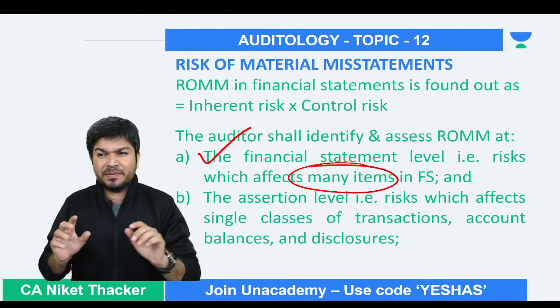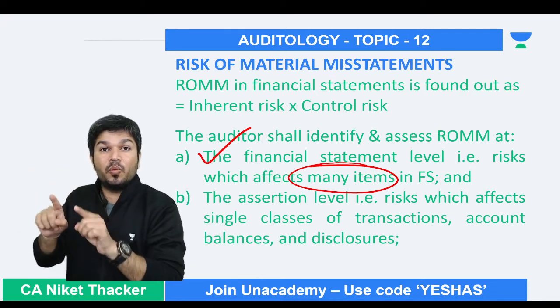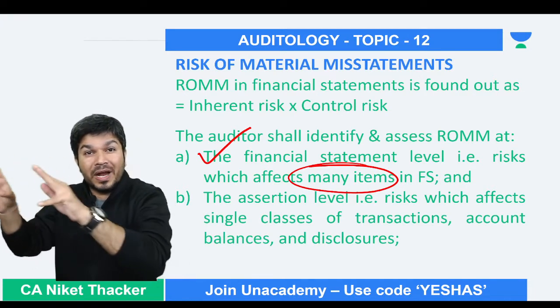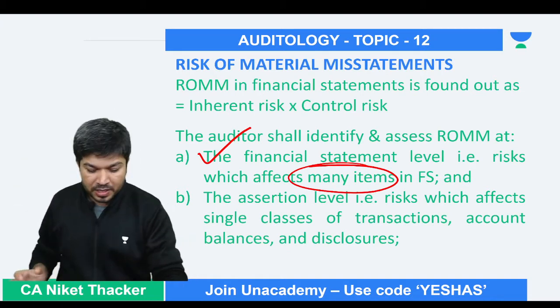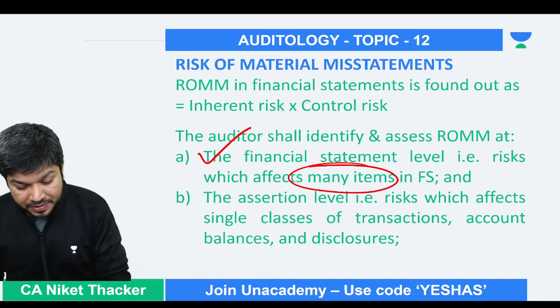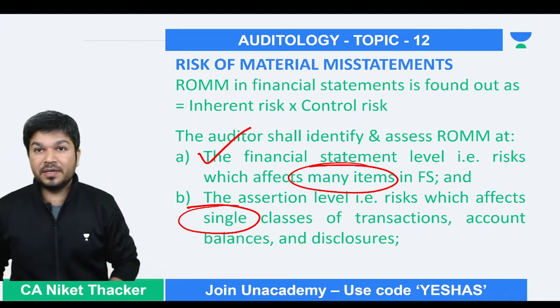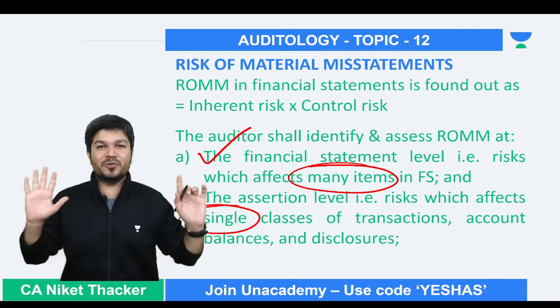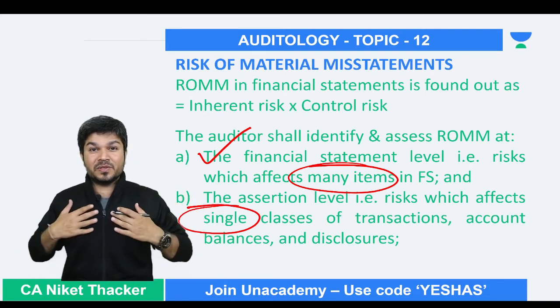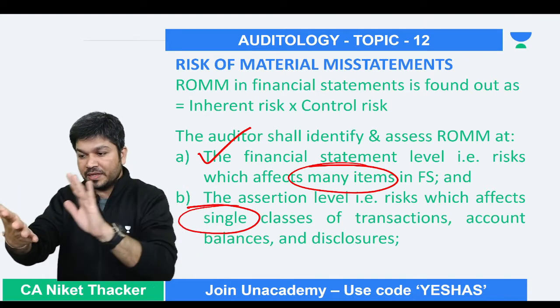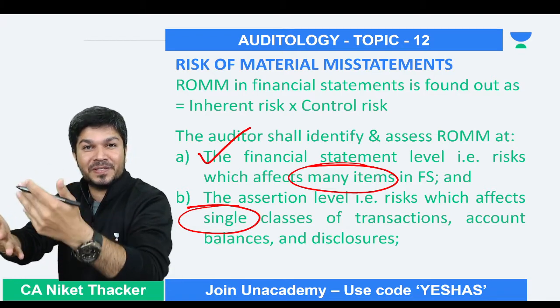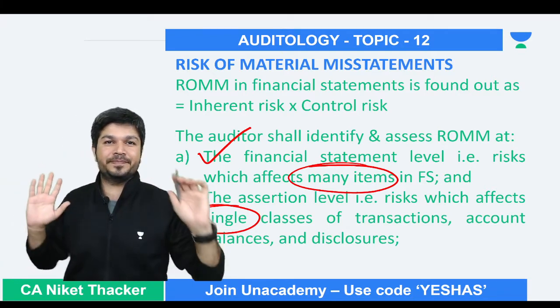Now, if misstatements are there at only one place, one class of transaction, one account balance, or one disclosure, then it is called as risk at an assertion level. What is assertion level? Risk which affects single class of transaction, single account balance, single disclosure. So risk of material misstatement means when they give you financial statements, how much is the risk that there will be a fraud or error.